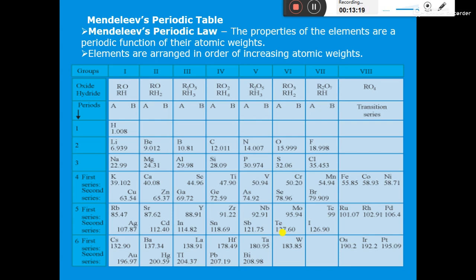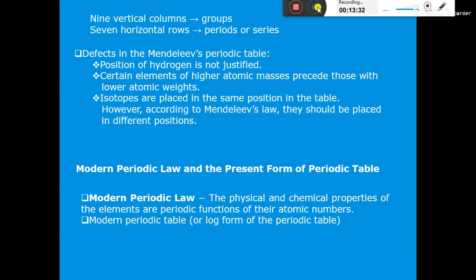Even then, tellurium is placed first and iodine is placed afterwards. So again there is a limitation or defect in Mendeleev's periodic table. Then the third defect of Mendeleev's periodic table is that isotopes are placed in the same position in the table.